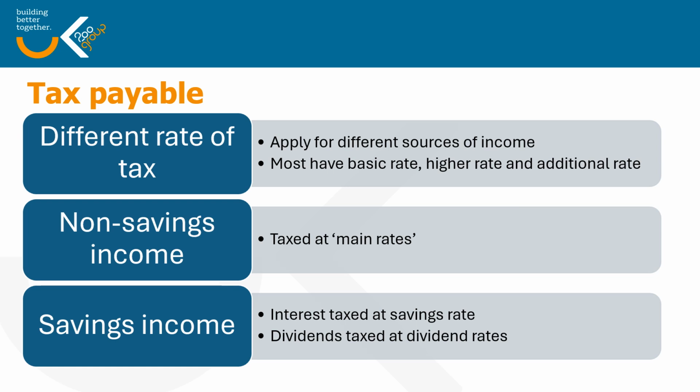So there are different rates of tax for different sources of income, but most of them are split up into basic rate, higher rate and additional rate. Non-savings income is taxed at the main rate of tax. Savings income is taxed at a different rate, interest at the savings rate and dividends at the dividend rate.